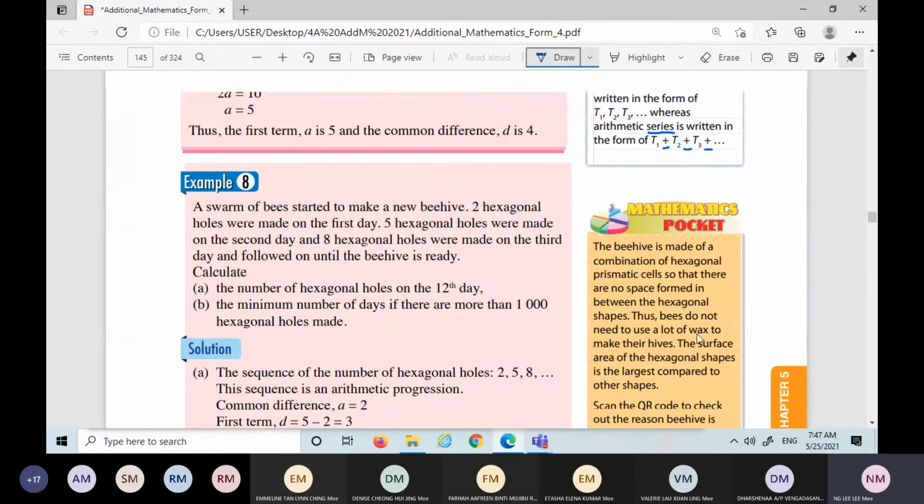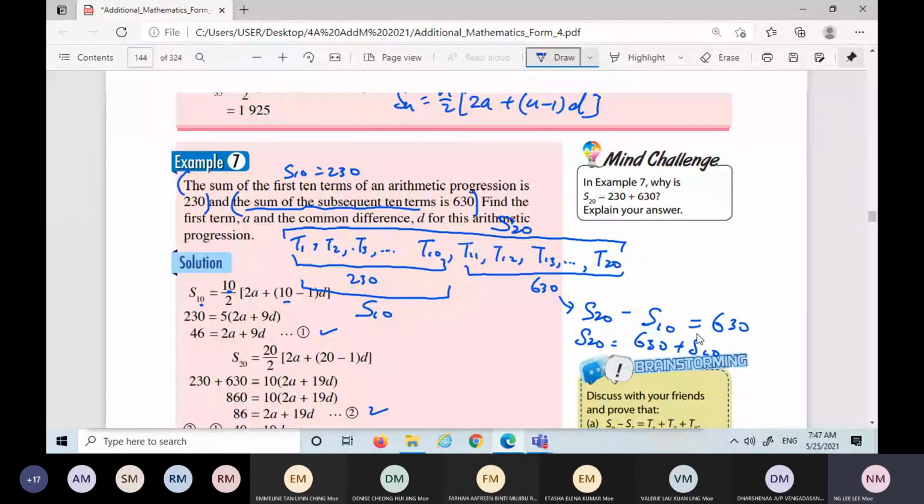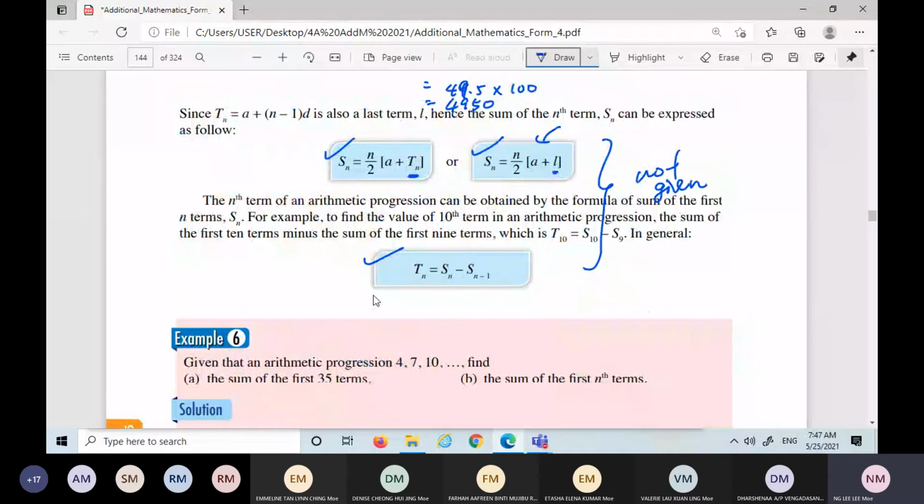Before this, maybe I touch a little bit of this. I don't know whether I gave an example of this or not. Tn equals Sn minus Sn minus 1. This is very important actually. Sometimes you will use this, quite useful. They give one example here.